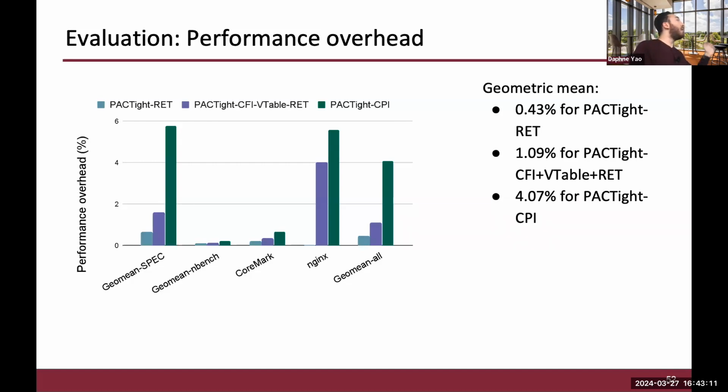And as you can see, the overhead is very minimal across the board. And I will also say 4% for PACTight CPI includes also all of the other mechanisms. So it includes everything, and that's around 4% overhead. And so it's pretty performant in the tests that we have run.